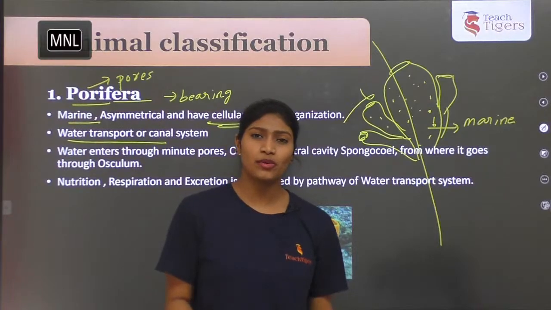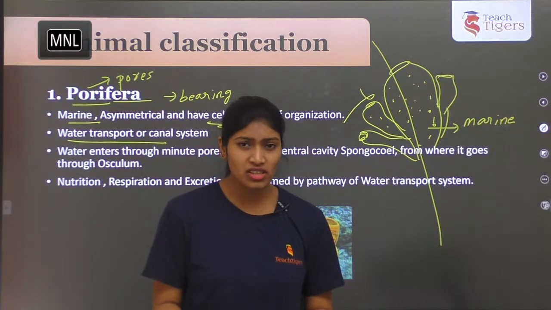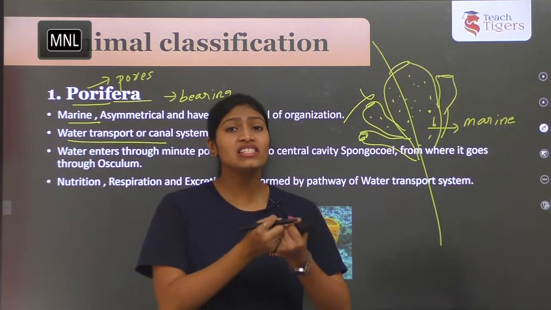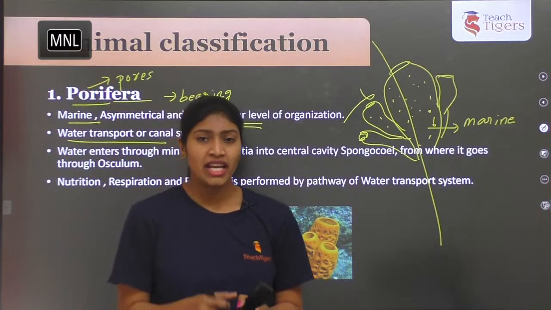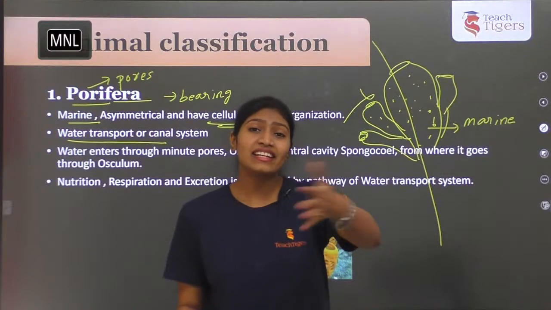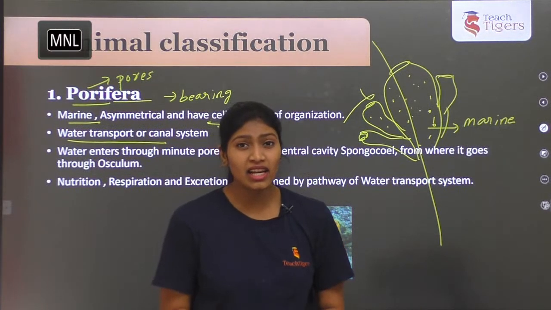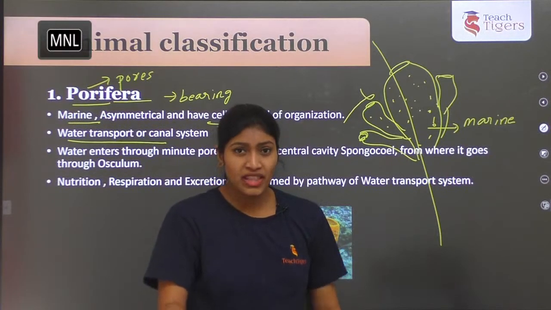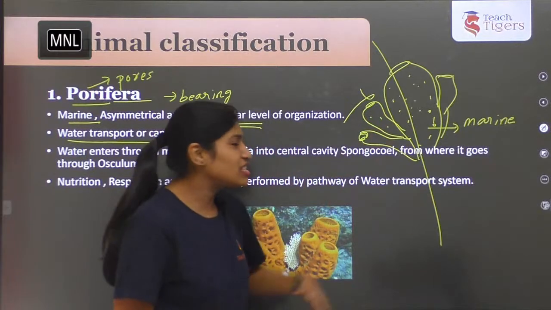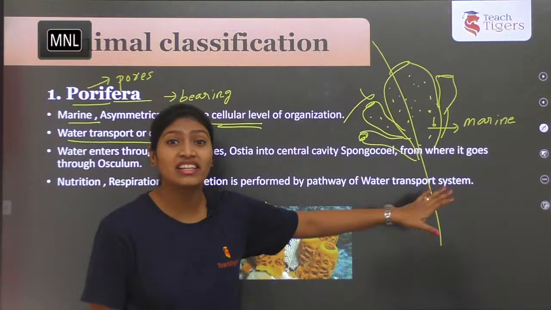So water transport. Here I told that everything is done by what? Diffusion process. So who is actually receiving that water? Because it's completely present inside the water. If you just go to seashore, there you'll find intertidal rocky flora and fauna. The rocky shore flora and fauna, there at the time of low tides, the rocks get exposed. On that rocks you'll find these sponges sticking on the rocks, or else in the deeper parts of the ocean also you can find the sponges.